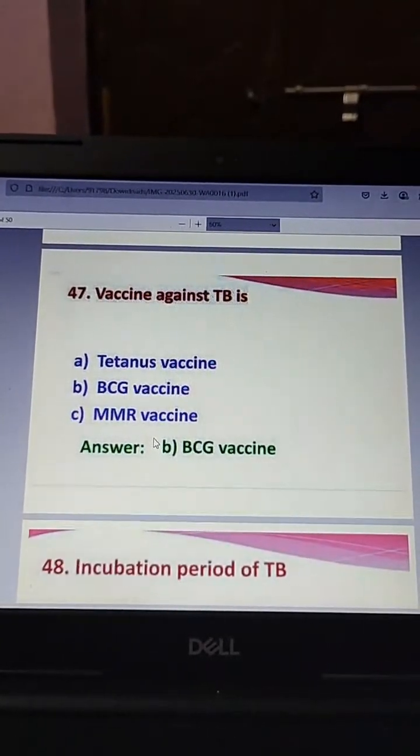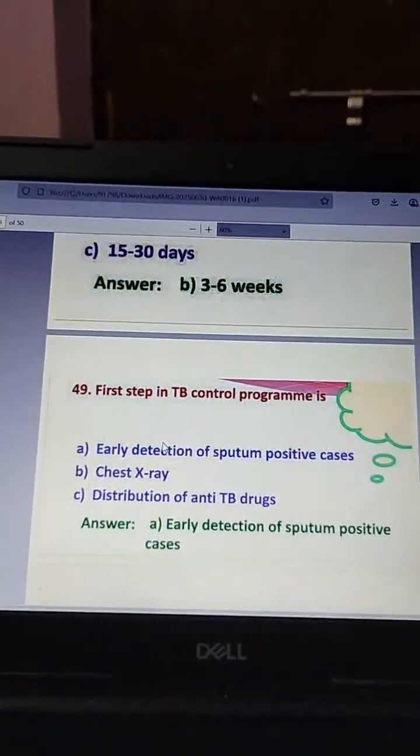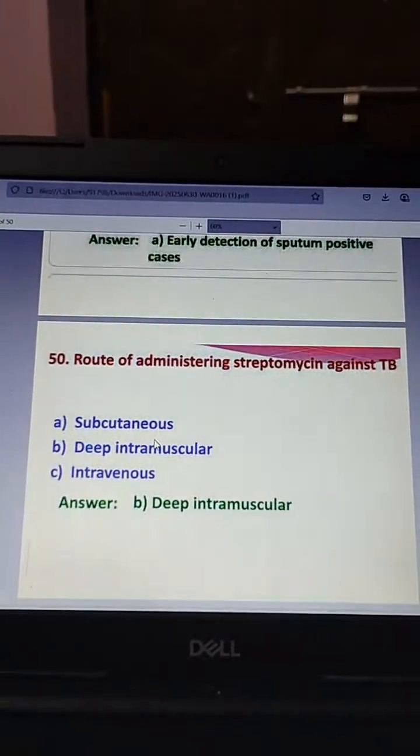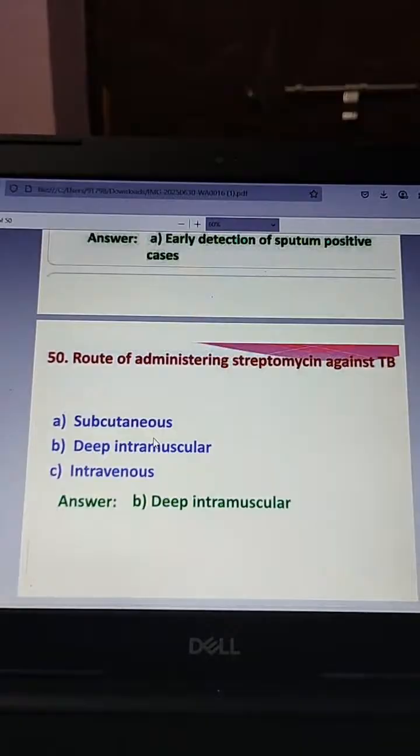Then vaccine against TB is BCG vaccine. Incubation period of TB is 3 to 6 weeks. Final step in TB control program is early detection of sputum positive cases. Then route of administering streptomycin against TB is deep IM.